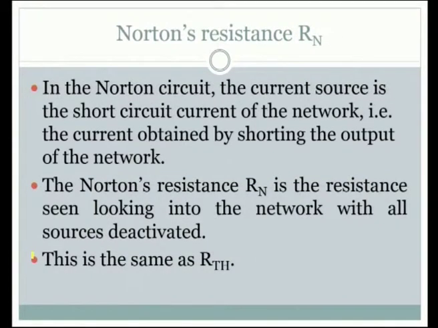In the Norton circuit, the current source is the short circuit current of the network, that is the current obtained by shorting the output of the network. The Norton's resistance Rn is the resistance seen looking into the network with all sources deactivated. This is the same as that of RTh. The Thevenin equivalent value of the resistor and Norton equivalent value of the resistor, both when they are calculated will be equal to each other.